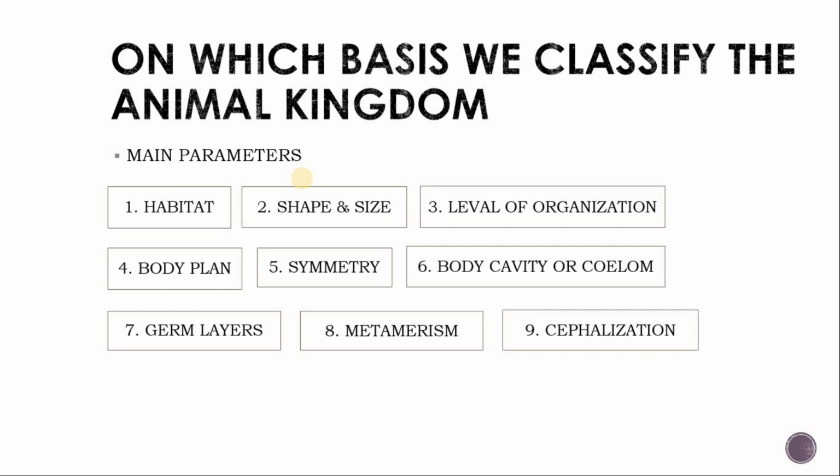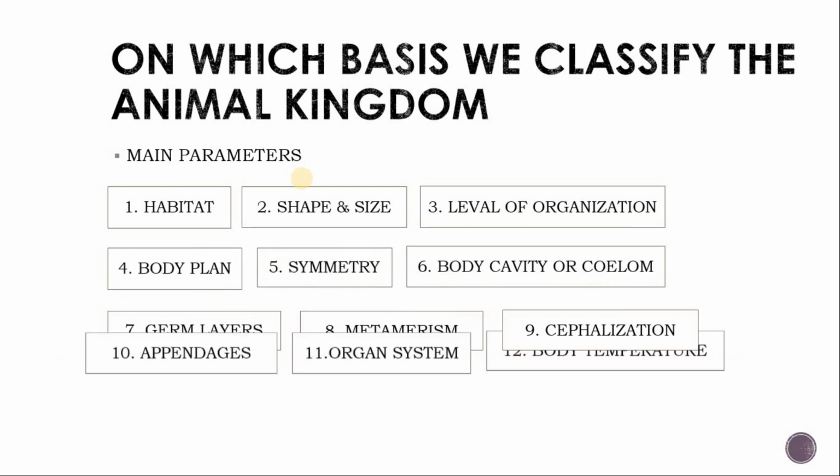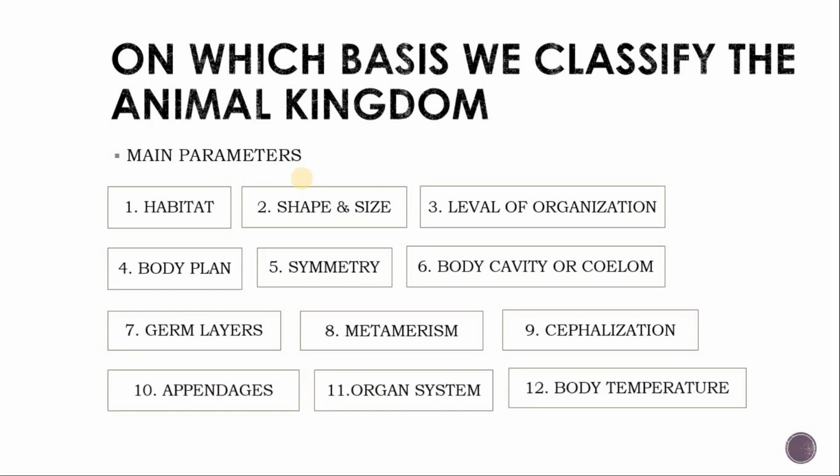Eighth is metamerism. Which kind of metamerism does the animal show? Ninth is the nervous system, which kind of nervous system they have. Tenth is appendages, which kind of podia animals have. On the basis of these we can classify the animals also.